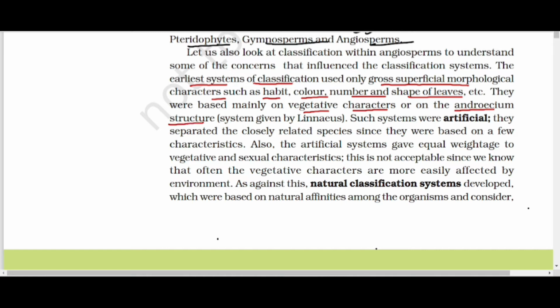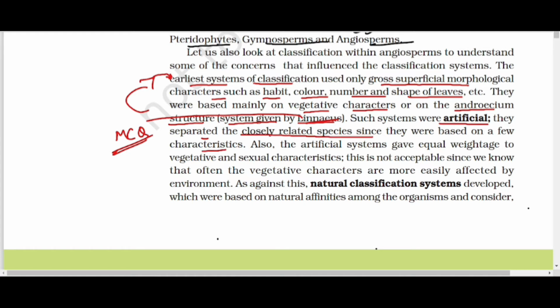This system was given by Linnaeus. Linnaeus is an MCQ as the earliest system. Such systems were artificial. They separated closely related species since they were based on few characters.